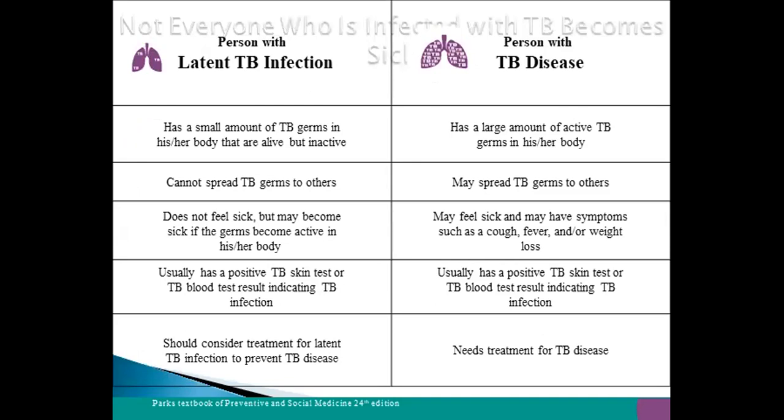If we look at the difference between latent TB infection and TB disease, TB infection has a small amount of TB germs, alive but inactive, whereas TB disease has a large amount of active TB germs in the body. TB infection cannot spread TB germs to others, whereas TB disease can. A person with TB infection does not feel sick but may become sick if the germs become active. A person with TB disease feels sick, with symptoms of cough, fever, and weight loss.